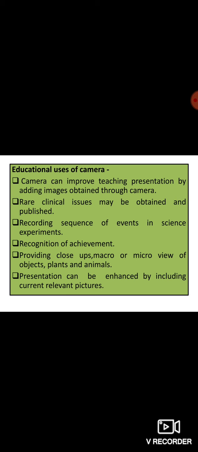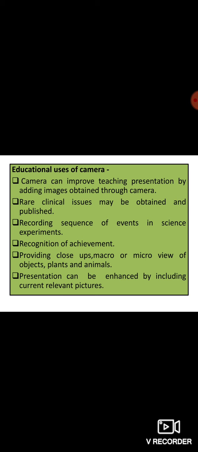Recording sequence of events in the science experiments. Recognition of achievements. If we have achieved something, if we have received some kind of recognition, some kind of awards from anyone, we can have the picture of it. Providing close-ups, macro or micro view of objects, plants and the animals. If we want to have a very sharp view and large view, or very small view, that means magnified, as well as the tiny parts can be observed with the help of these pictures captured by the camera.